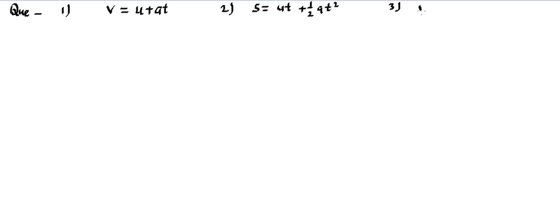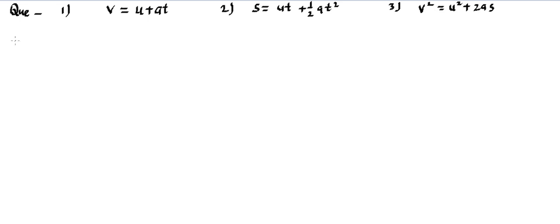Let me write the third equation, v square is equal to u square plus 2as. I'm writing these equations of motion because you have studied them in detail, or at least to some extent. So you can find out the dimensions here, and you will try to prove that they have the same value, whether you are writing for this term, for this term, or for this term. So this is a question for you to verify that these equations are dimensionally correct.